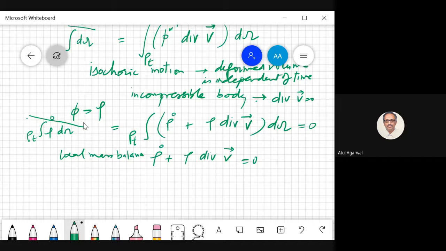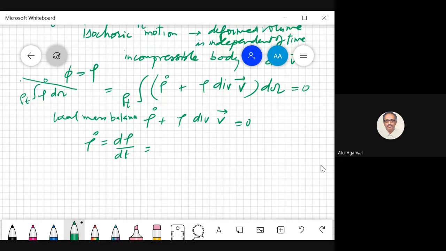What is this rho dot? Rho dot is d rho by dt. What is d rho by dt, Soumya? We had done dv by dt. What was dv by dt? Del v by del t plus v dot gradient of v.